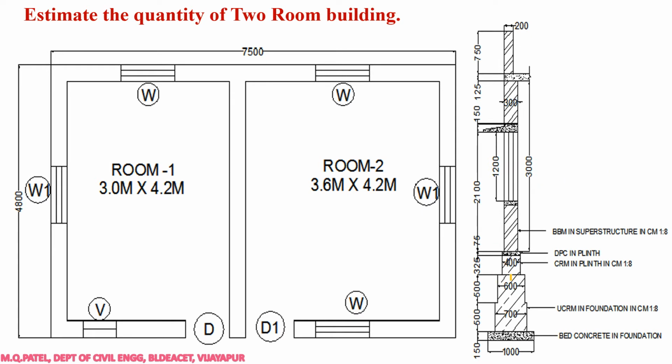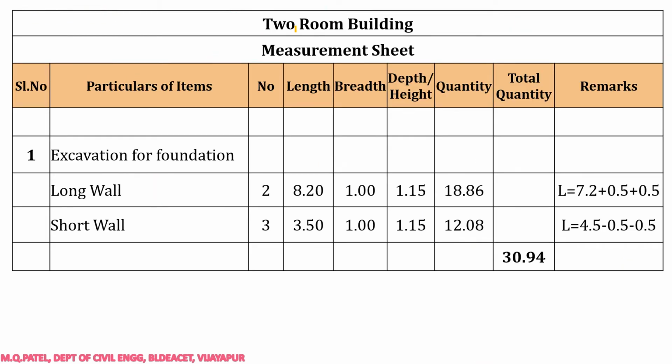So now first we'll start with excavation, right? So again, this is a measurement sheet. In the measurement sheet, first we are going to do the calculation of quantities, right? Again, you have serial number, particulars of item. Here you have to write the description in detail, right?